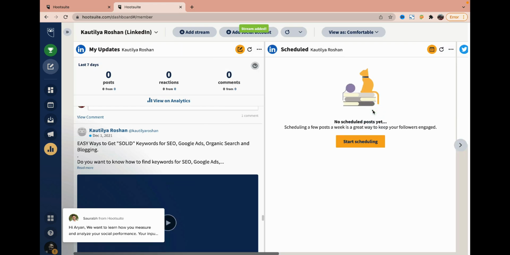So again it is a good tool, especially to schedule posts for all your social media. If you want to save your time, suppose you are busy, working for many clients or with many companies, you can fix the time, like Monday I will work for this company, Tuesday for another, and then you can schedule the posts and it will save tons of time for you, and in the rest of the time you can do a good amount of research.